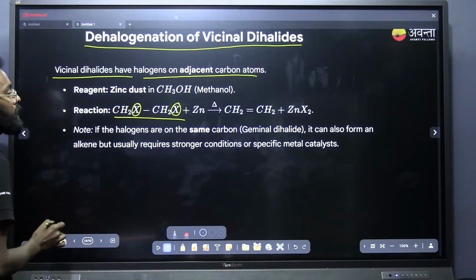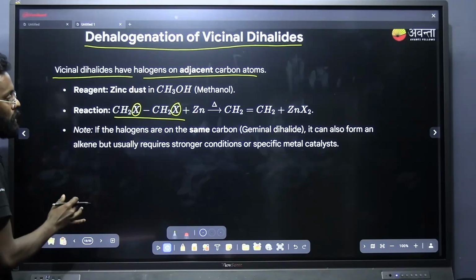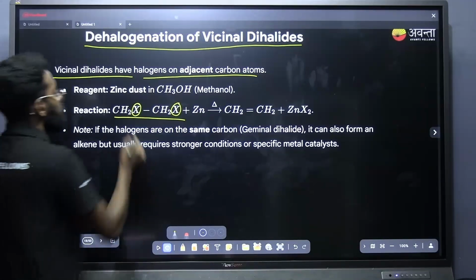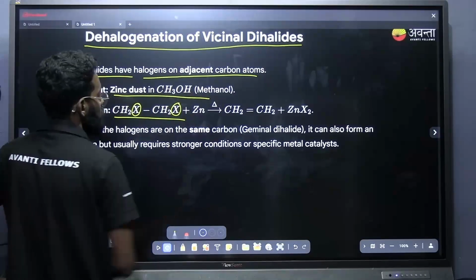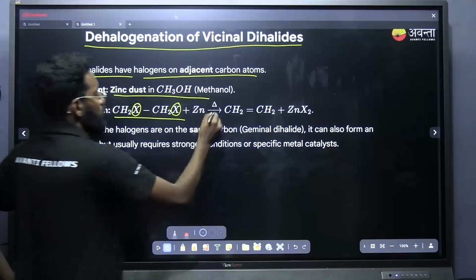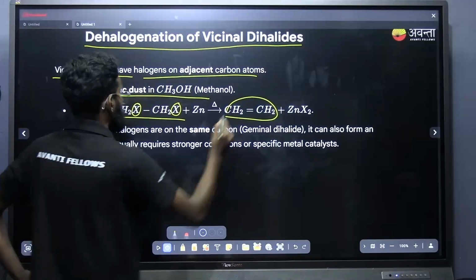How can I remove these halogens and make it into an alkene? If I am using zinc dust in alcohol, zinc dust in methanol, CH3OH, under heat, what will I be getting? These halogens will be removed.